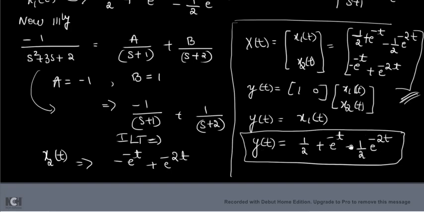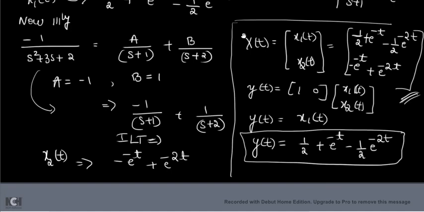So like this, you have to use the Laplace domain to solve the state space equation instead of using the time domain equation, because the time domain equation contains a lot of computations and integrations. It takes a lot of time. That's why use the frequency domain, that means the Laplace domain, to find the solution of the state space equation.